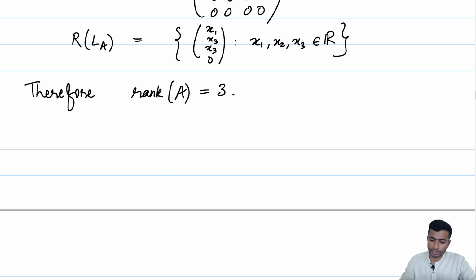Of course, in this particular case it was quite easy to consider L_A and explicitly calculate the dimension of the range, but that is not generally an easy problem. It can happen that for a big m and a big n and a more complicated matrix, it is far more difficult to compute the dimension of the range of L_A. So, we will spend some time and energy to get hold of methods with which we will be able to simplify this calculation.